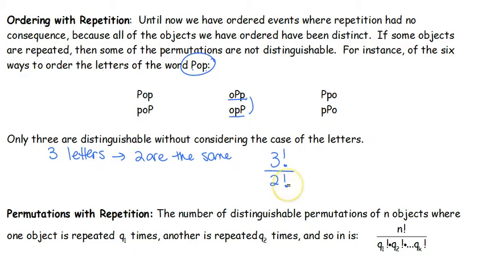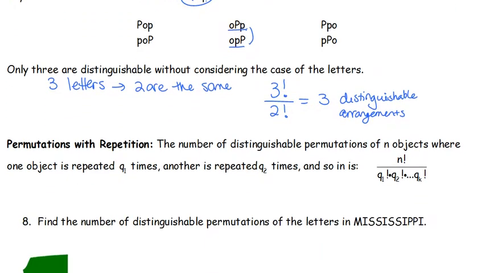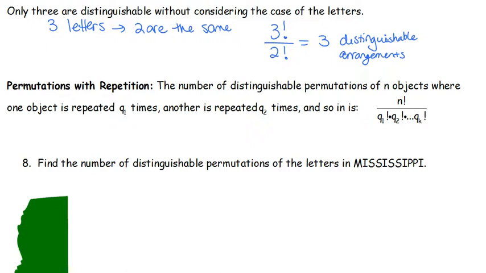We're going to account for the 2 being the same, so we're going to divide it by 2 factorial, and we see that we have 3 distinguishable arrangements. This is going to be an excellent quiz question.